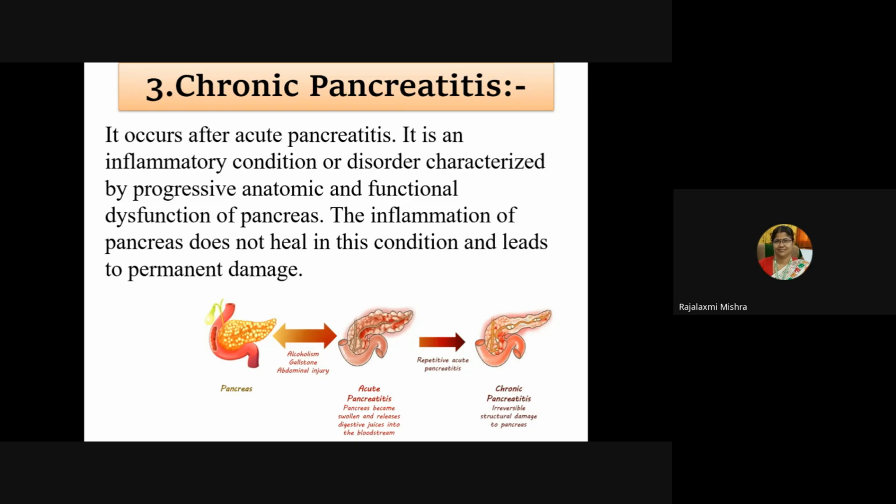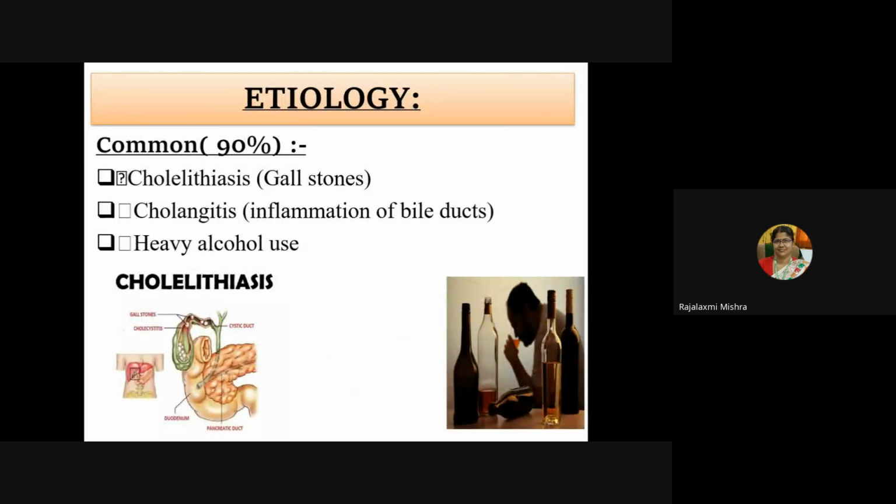The pancreas becomes swollen and releases digestive juice into the bloodstream. Then repetitive acute pancreatitis can lead to chronic pancreatitis, in which irreversible structural damage can occur to the pancreas. So, what is the etiology?